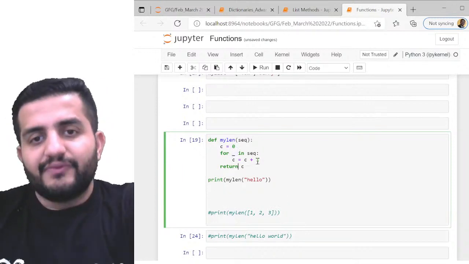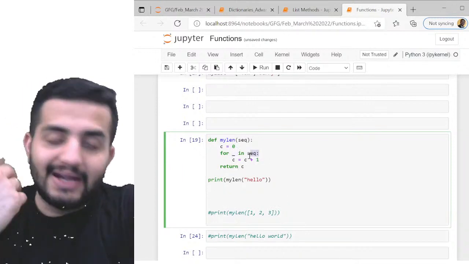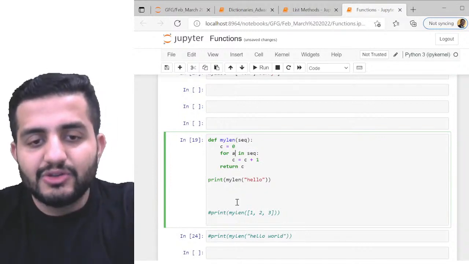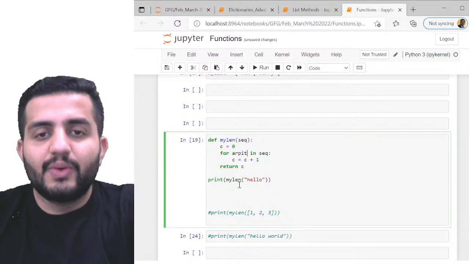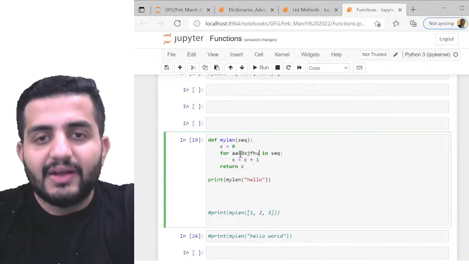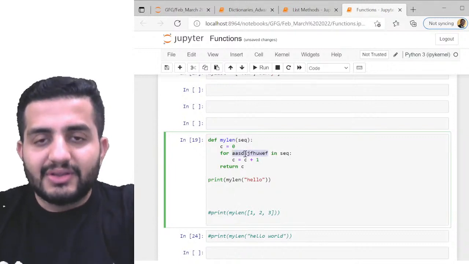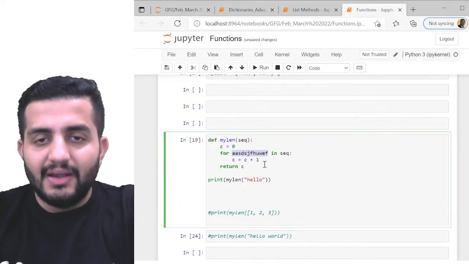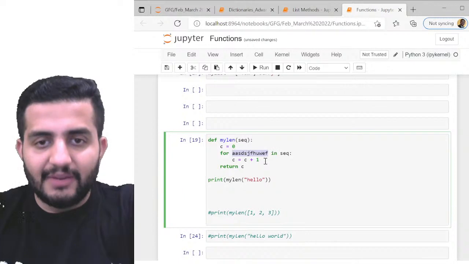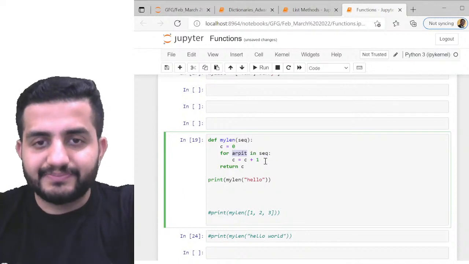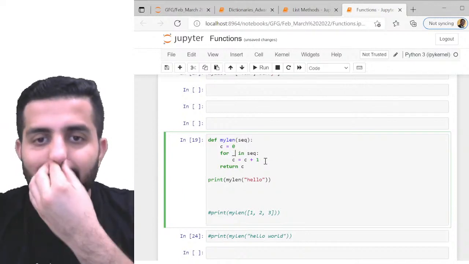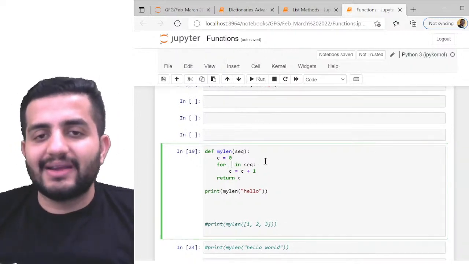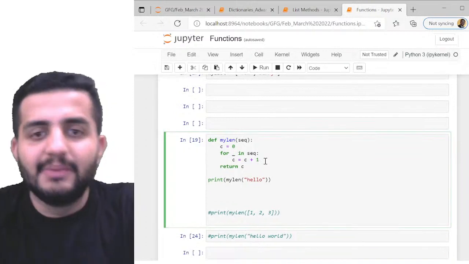Whenever I'm iterating over any sequence element, like in the for loop, I can use anything, guys. I can use my name also, for Arpit in sequence. That's fine. I can write whatever I want, and whatever I write becomes my first element. This will be for each of the elements, and likewise I keep on adding. You got it? Whenever the sequence comes, I can just keep on adding. It is just like my one element, okay?